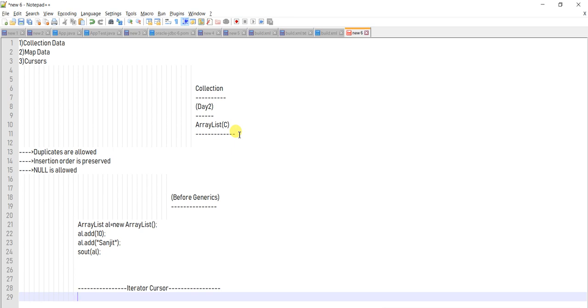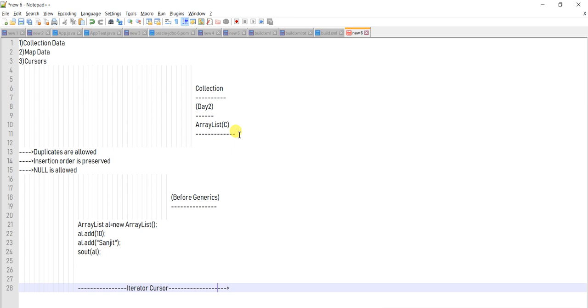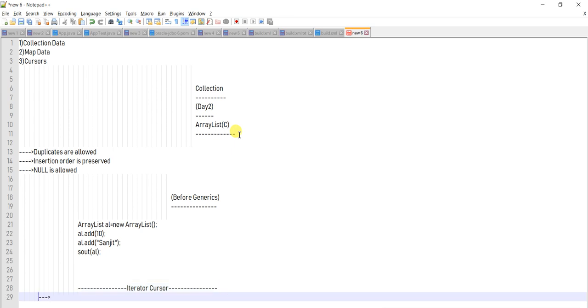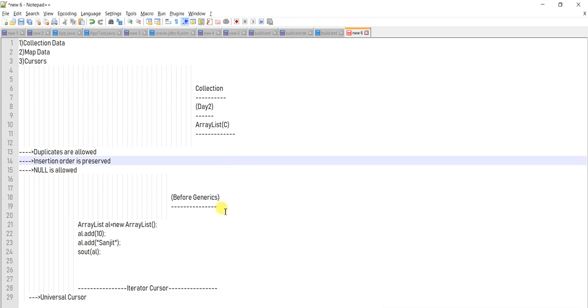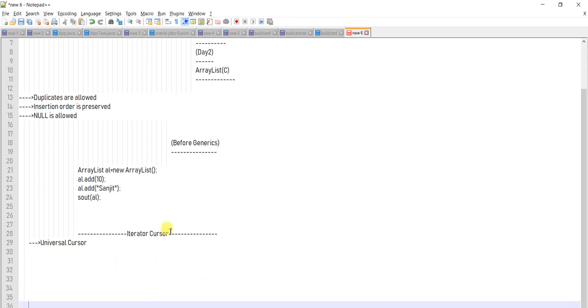So iterator cursor is also called universal cursor, because it's valid for all the classes. That's why rather than learning multiple cursors, learn at least one cursor. That's called iterator cursor.